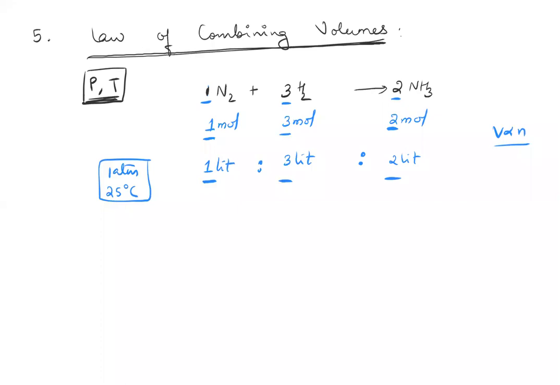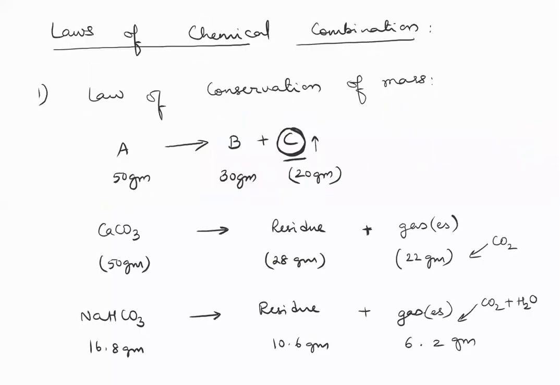Always and always, it has to follow all these 5 laws. Now, these are again applicable only to chemical combination, not nuclear reactions. Why is that statement important? Especially your first law, which is your law of chemical combination. In this, you need not actually have conservation of mass if you're taking up a nuclear reaction. In fact, in a nuclear reaction, there is no law of conservation of mass.